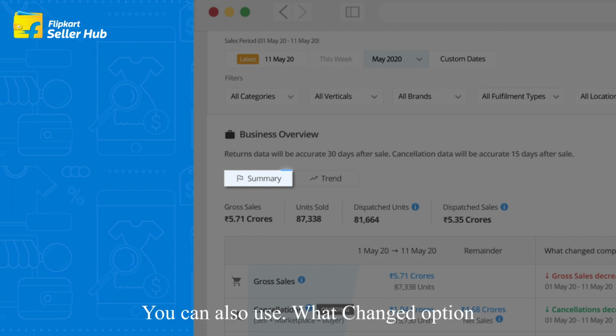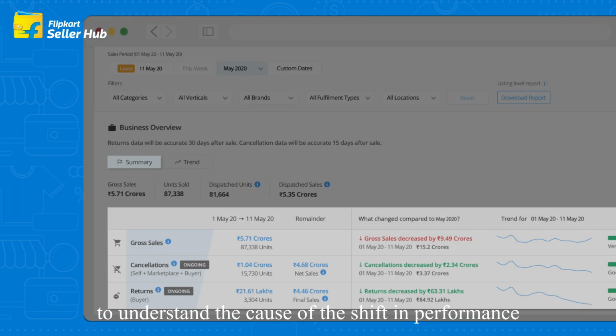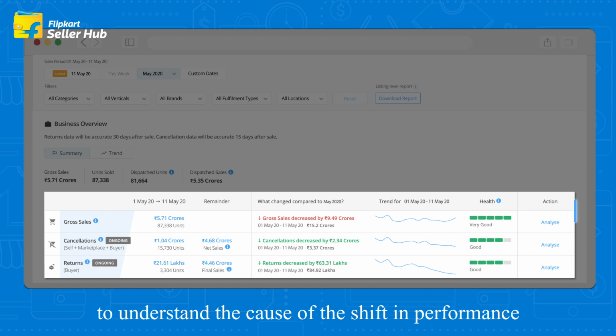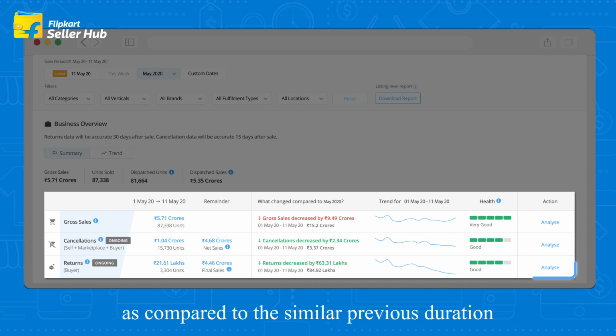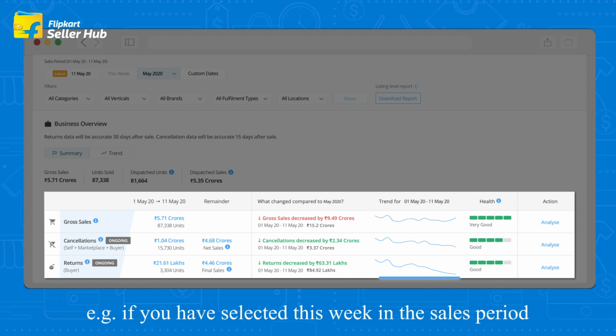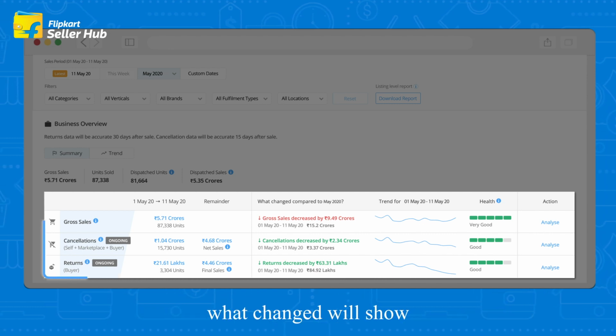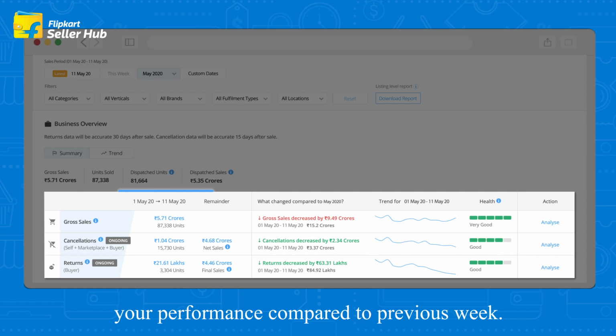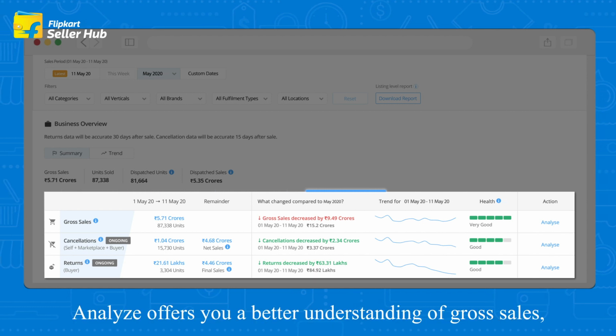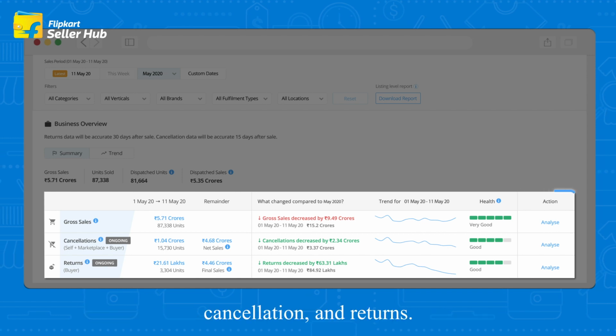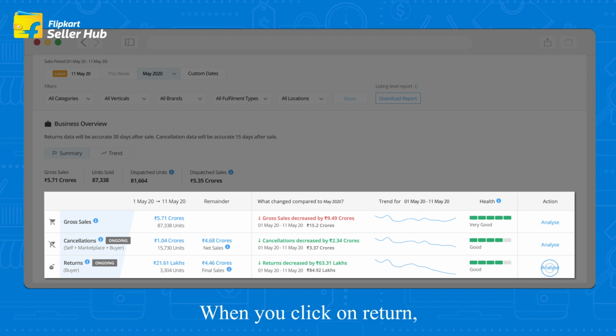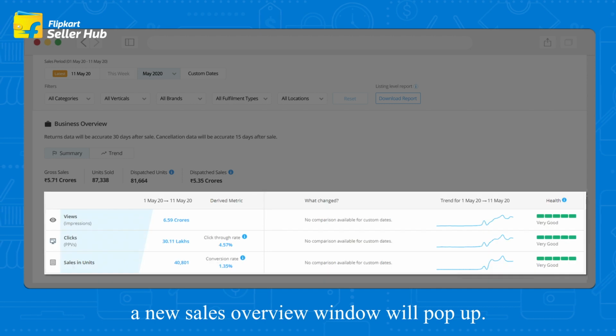You can also use What Changed option to understand the cause of the shift in performance as compared to the similar previous duration. Example, if you have selected this week in the sales period, What Changed will show your performance compared to previous week. Analyze offers you a better understanding of gross sales, cancellation, and returns. When you click on Return, a new Sales Overview window will pop up.